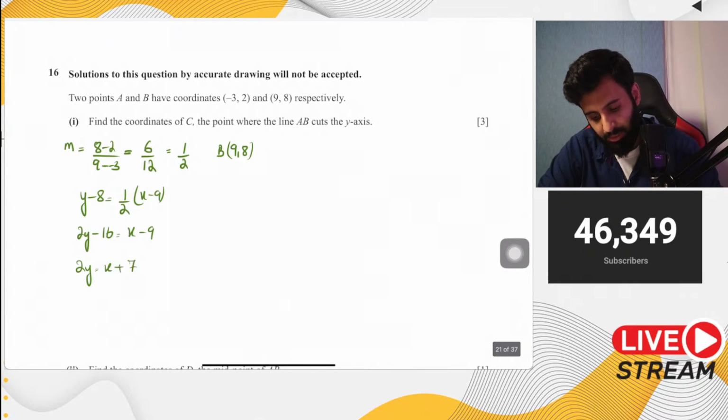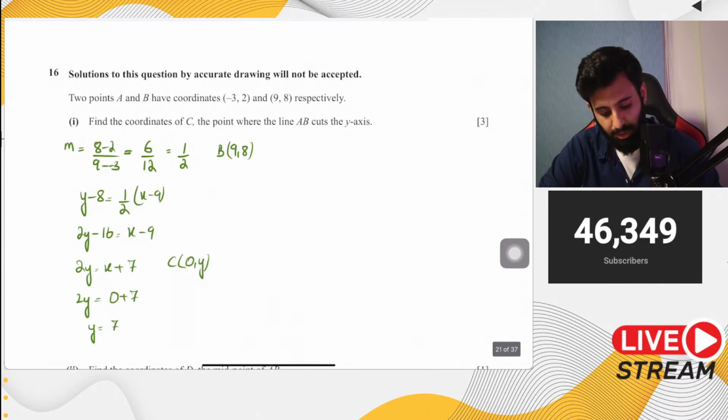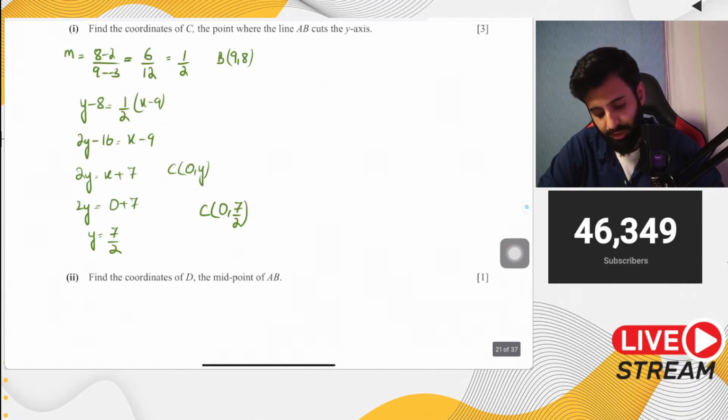Now C is the point where the line is cutting the y-axis, so that means the x coordinate is going to be 0. So 2y equals 0 plus 7. Solve for the value of y. So that's 7 upon 2 or 3.5. Doesn't matter how you write it. So 0 comma 7 upon 2 are basically the coordinates of C.